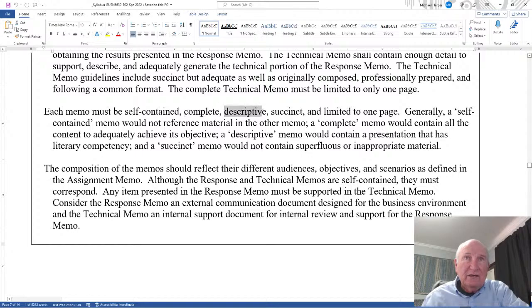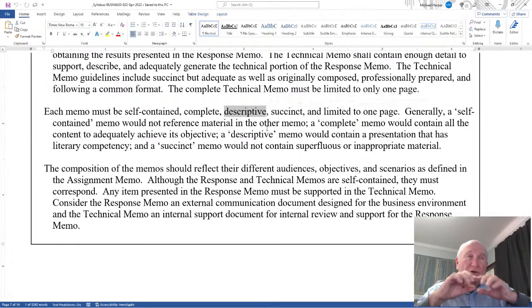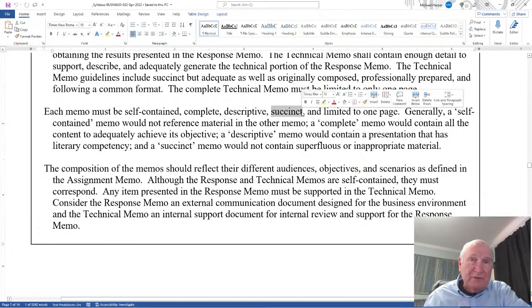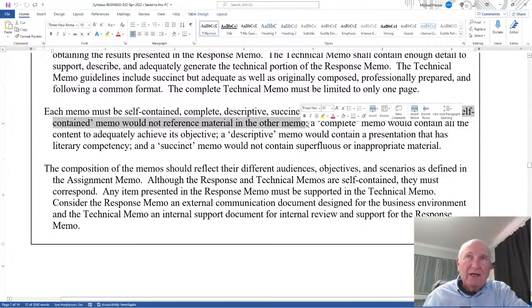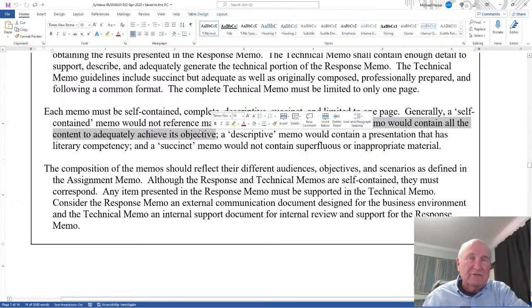Descriptive, in other words, it's a memo. I don't want a page full of numbers. That's not a memo. That's not descriptive. Or just equations. That's not descriptive. You describe what's happened. It must be succinct. Shorter is better, but it must be adequate and limited to 1 page. Generally, a self-contained memo would not reference material in the other memo. For example, a complete memo would contain all the content to adequately achieve its objective. In other words, don't leave anything out.